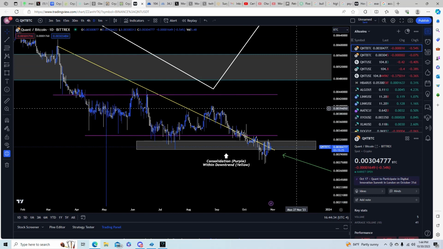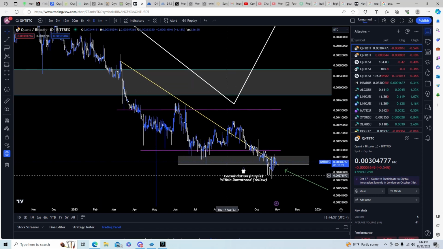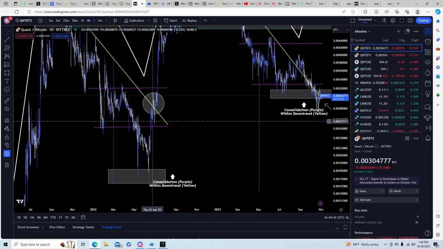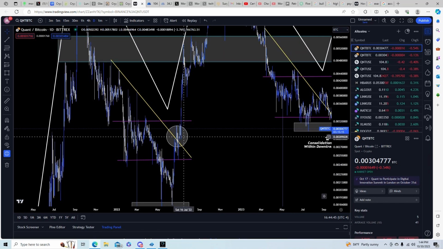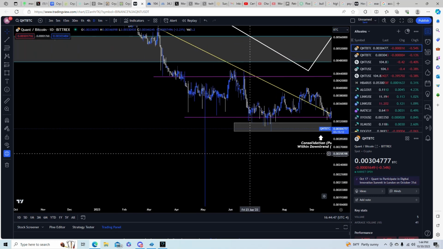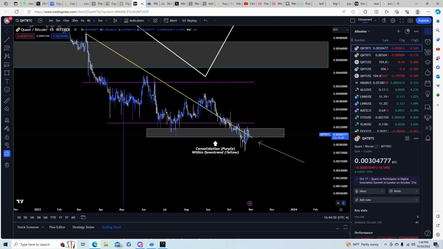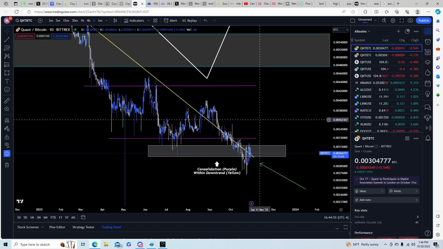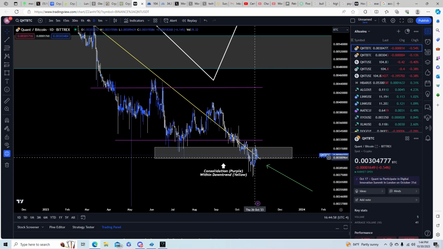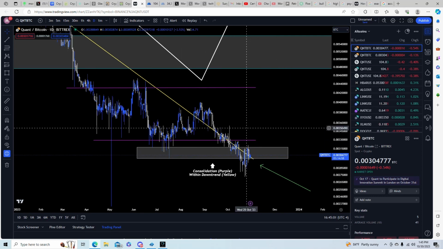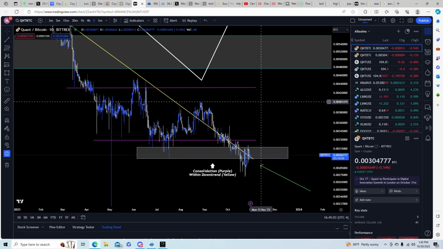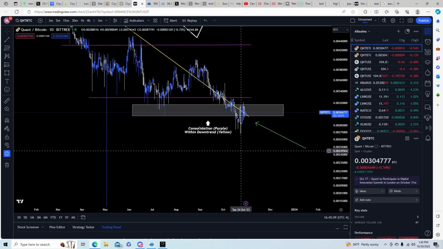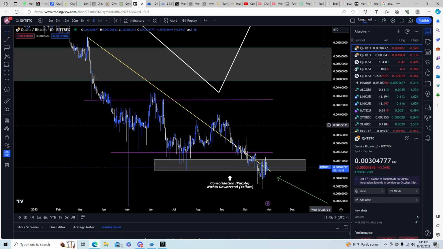Me personally, my initial prediction was to come down and wick to a white box below. As you can see, we did that here. Break the channel once, recover, break the downtrend, and then retest that downtrend and then break out of the consolidation. That's exactly what I was looking at to happen here. Change of plans when Bitcoin took it up to the 34Ks, things of that nature, and we ran it up. Now we're just grinding this downtrend. So grinding this downtrend here just shows me how much strength the QNT price needs to have in order to not get rejected by this and just dip way below and follow a wick just like this one. All right, so very impressive by the QNT Bitcoin pair.